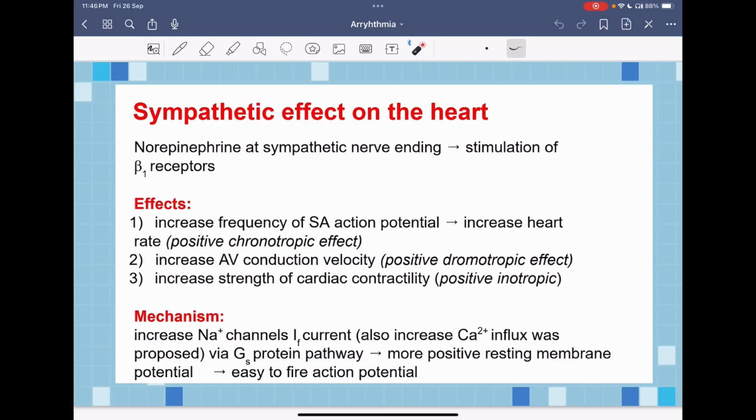They will increase the AV conduction velocity, and at the same time increase the cardiac contractility. As we know, an increase in heart rate will increase the cardiac contractility due to the increased influx of calcium. So sympathetic innervation has a positive chronotropic effect, a positive dromotropic effect, and a positive inotropic effect.